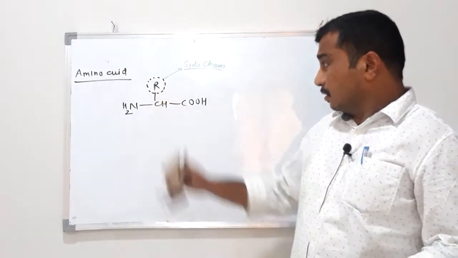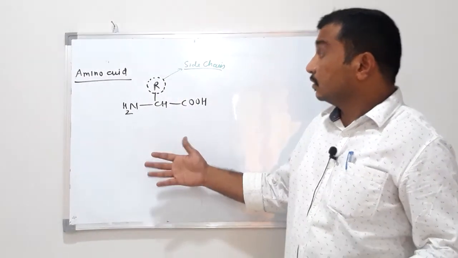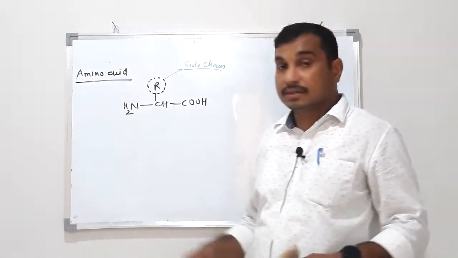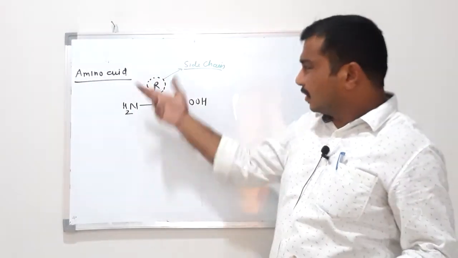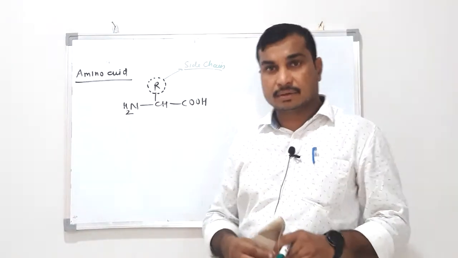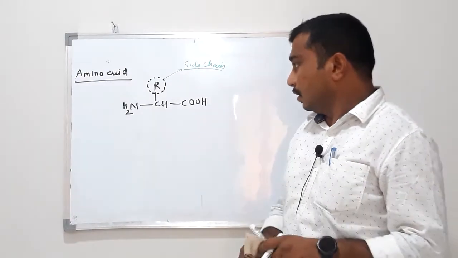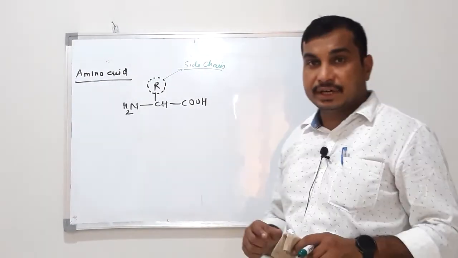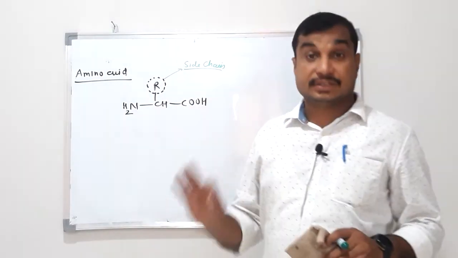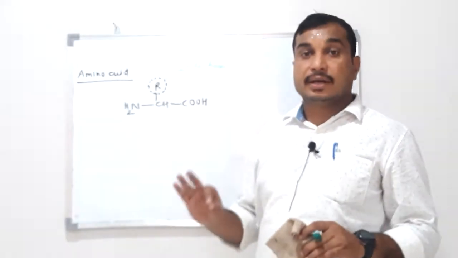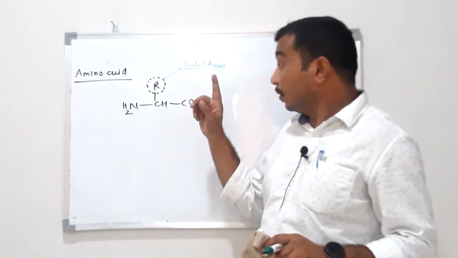So, depending upon this R, around 30 alpha amino acids have been identified. Out of 30, 20 are more common, found in many proteins. In this world, whatever protein is present, on hydrolysis gives these amino acids. Till now, 30 alpha amino acids have been reported from protein.